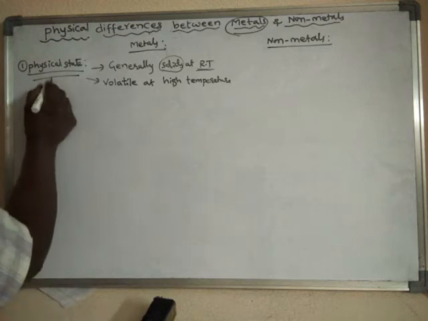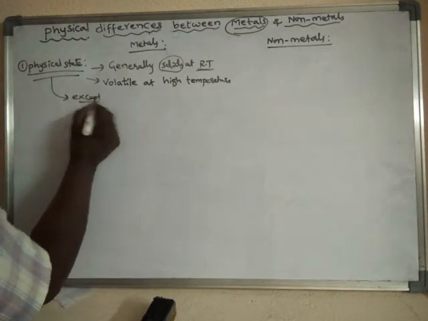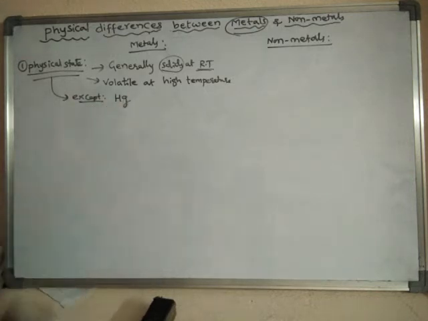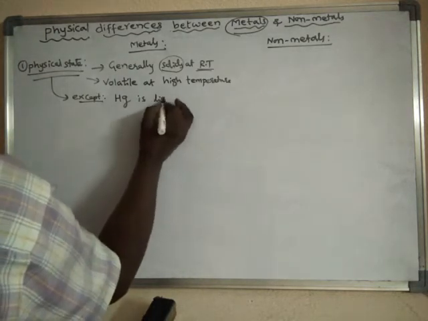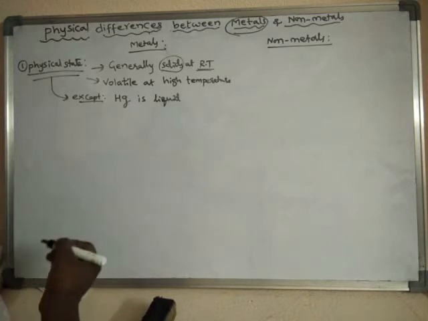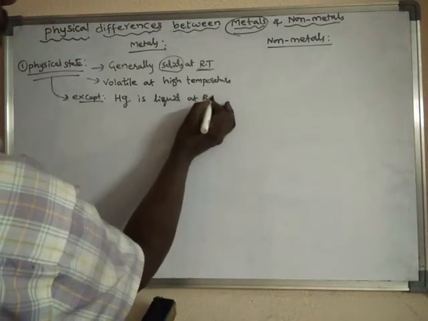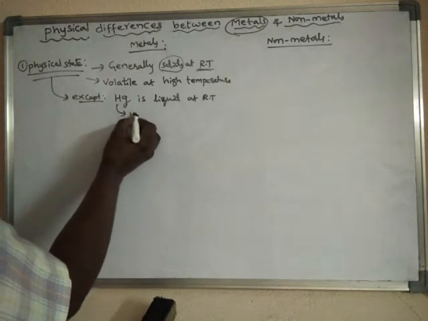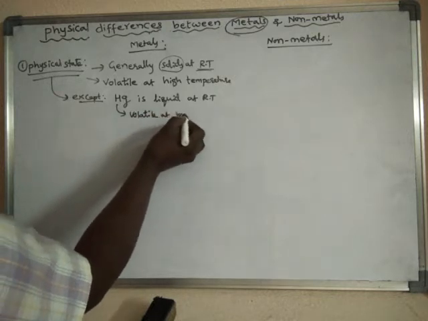Even for this there is an exception. Except mercury, because mercury is liquid at room temperature. Generally all metals are solids at room temperature, but mercury is liquid. Even mercury is volatile at low temperatures.